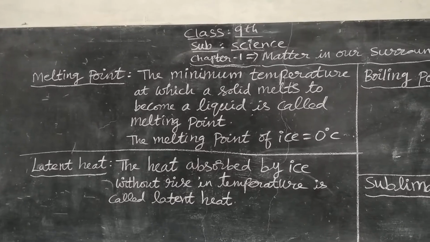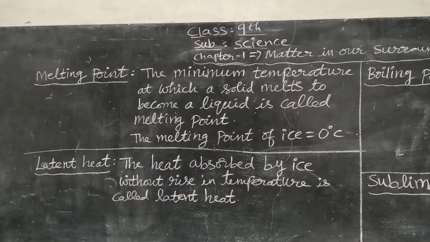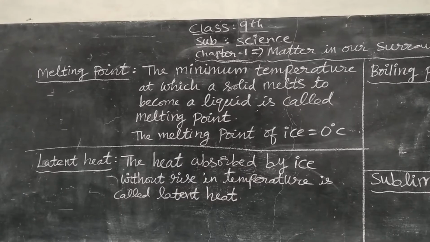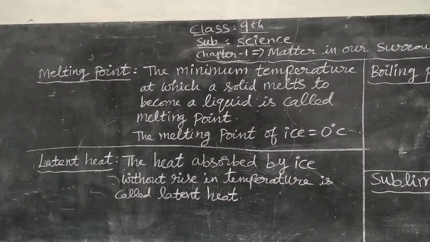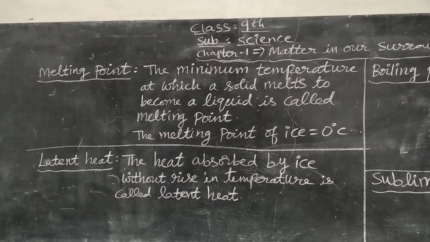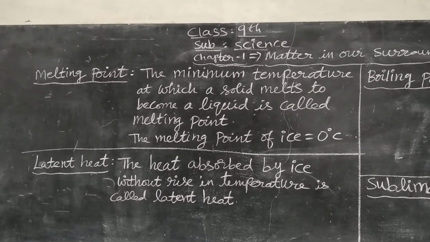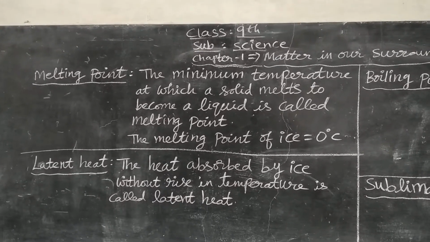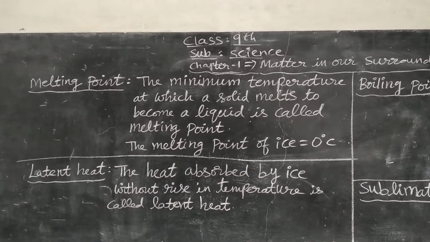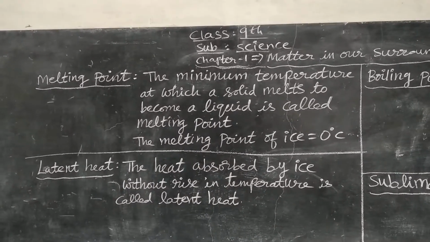So whenever we heat a solid, it changes into liquid form by a process called melting. The temperature at which a solid changes into liquid is called melting point. For each element there is a different melting point. For ice it is just 0 degrees because only a small amount of heat is required for changing solid ice into liquid water. You have to remember this.